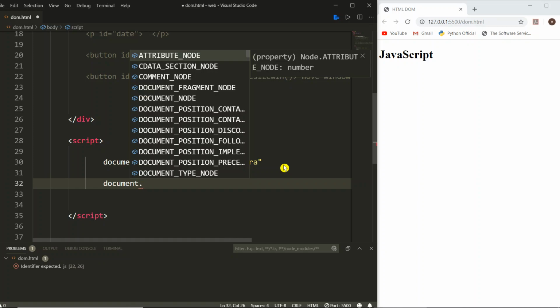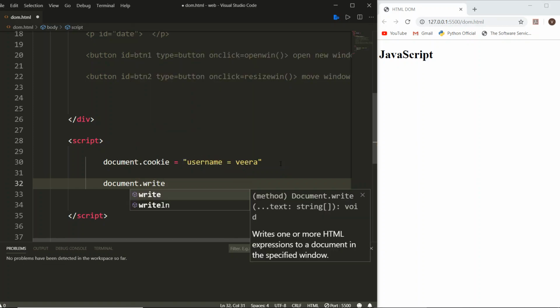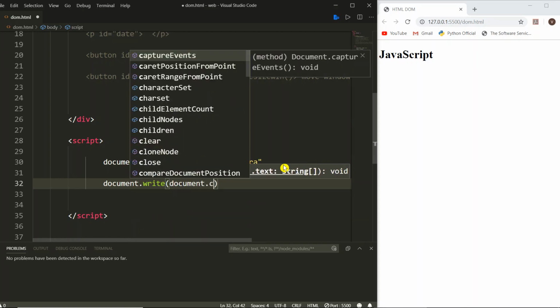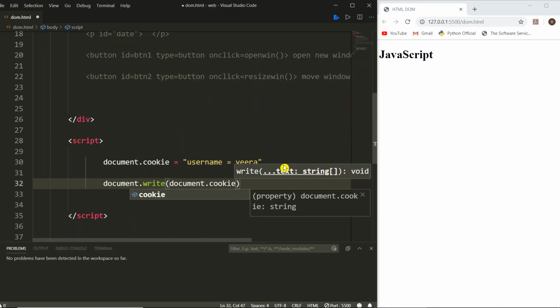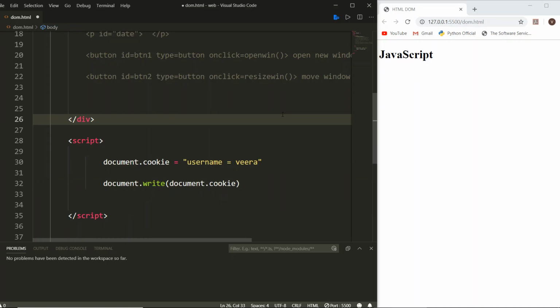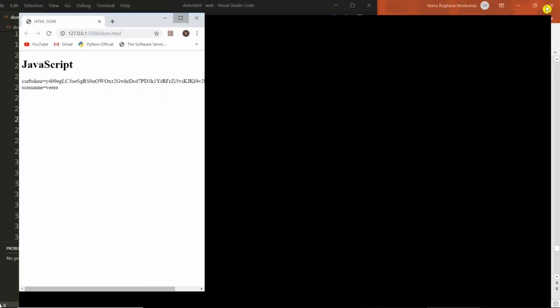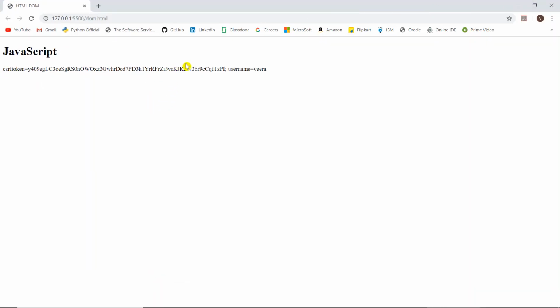Document dot write, document dot cookie. Let me save it. Here you can see the printout: username is equal to Veera.